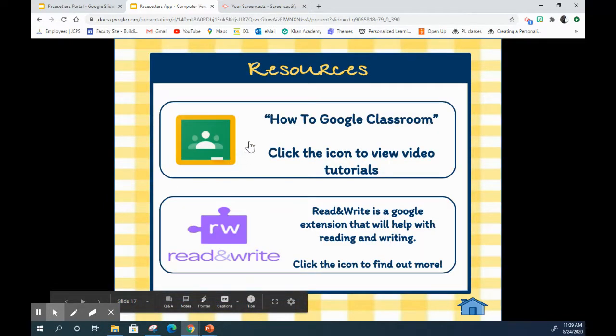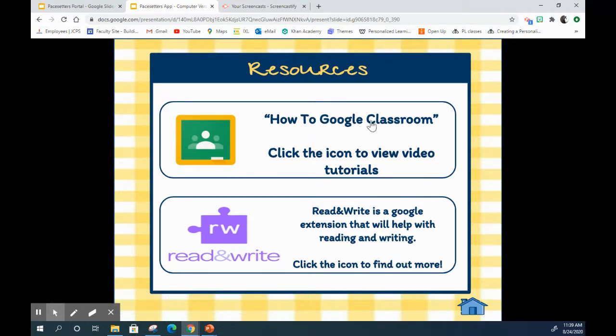If you need help on how to do something for Google Classroom or any other Google extensions, you can click on this Google Classroom icon and it will give you some helpful tutorial videos for whatever you're looking for. There are a ton of tutorial videos there. Basically anything you need help with, there's a video there for it.